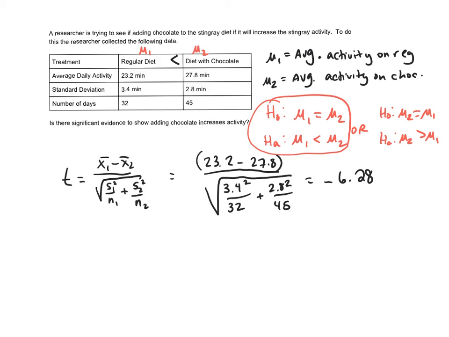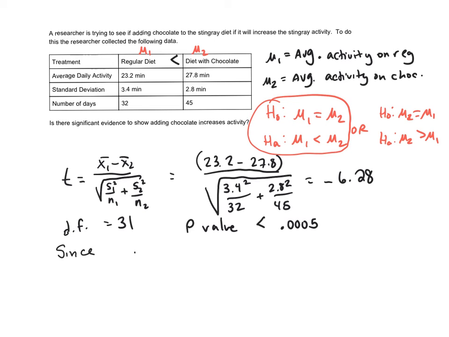Now our degree of freedom is going to be the minimum of those two, so the degree of freedom is going to be 31. So when I go to my chart, there is no 31, so I'll just go up to 30. And 6.28 is way past it, so similar to the last problem, the p-value is going to be less than 0.0005. Now again, when I'm doing my technology, it basically says it's 0, because it's so small. So it's definitely going to reject.